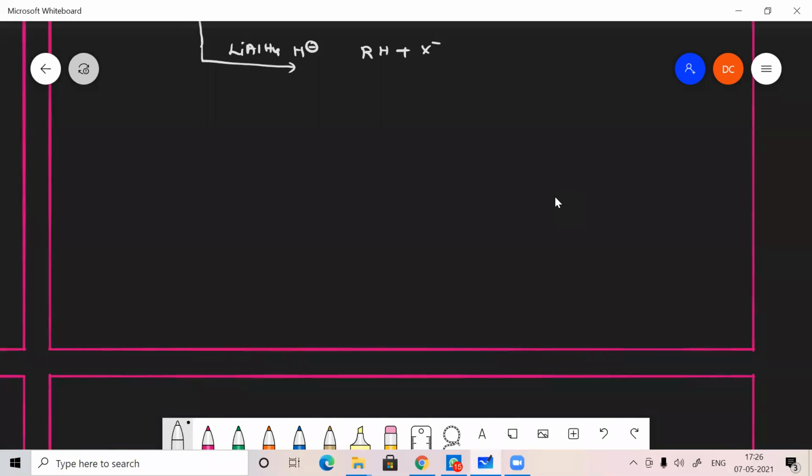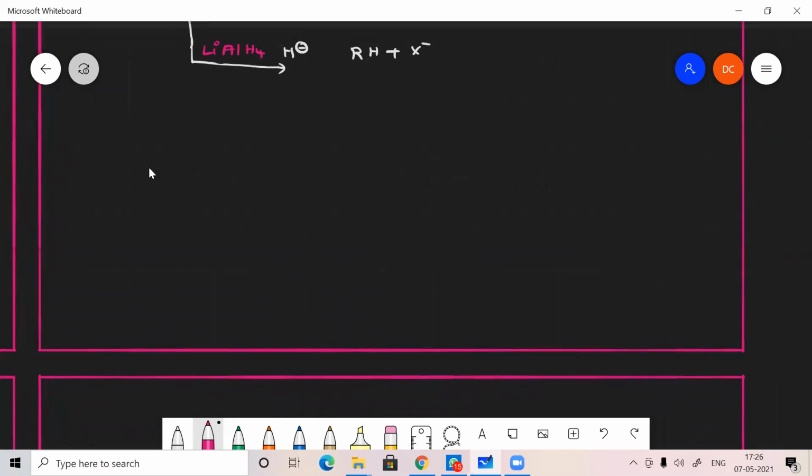So what's the last one you've written? Lithium aluminum hydride. It's a reducing agent. And here we need to know something like ambident nucleophile.